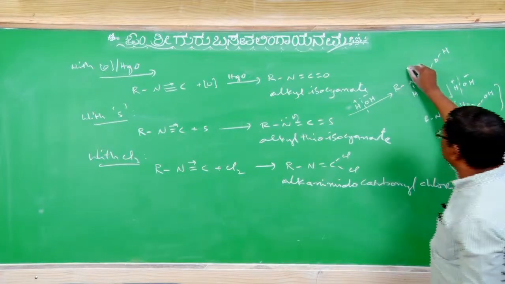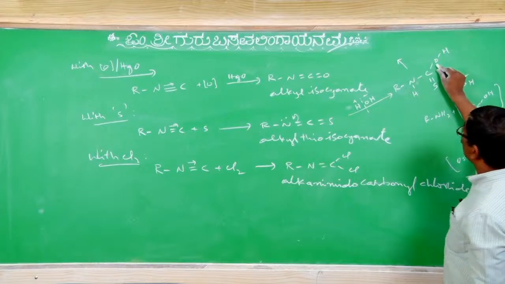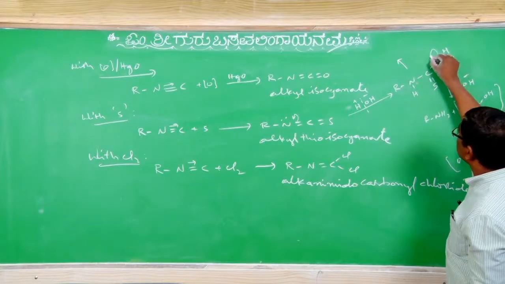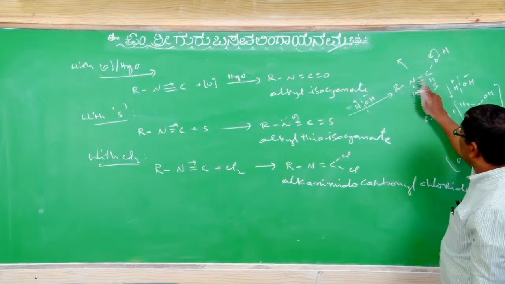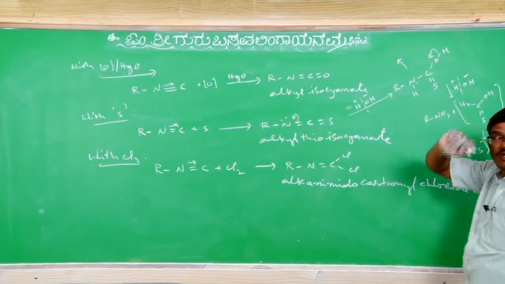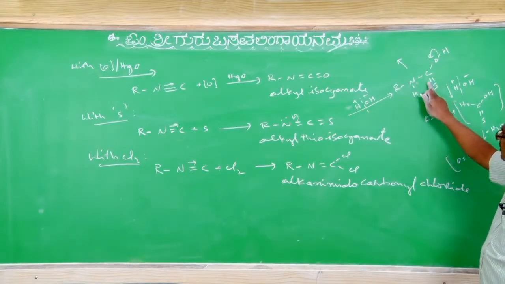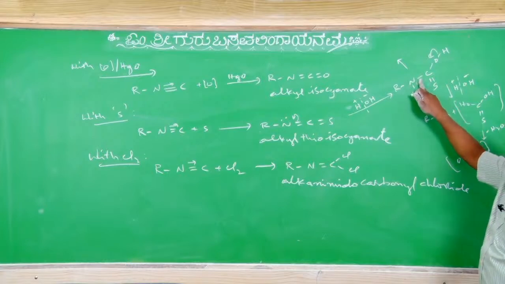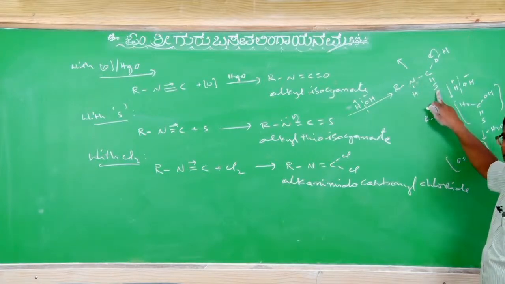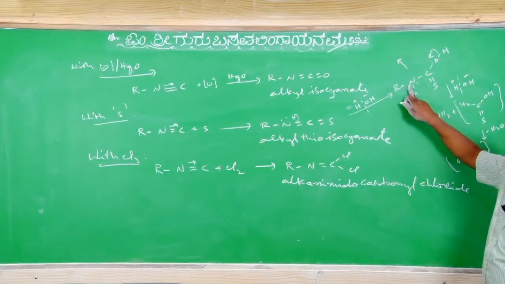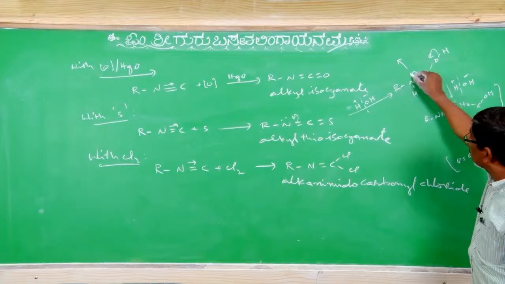Here only, the other path I am telling. Due to more electronegativity of oxygen, the cleavage takes place in this way. Due to that cleavage, the difference here is more. Here two possibilities are there for the carbon. Here pi electrons are there, here sigma electrons are there. But the pi electrons stay in the link, so sulfur is less electronegative. Oxygen is not like that; its electronegativity is more. Therefore, this bond is going to cleave.